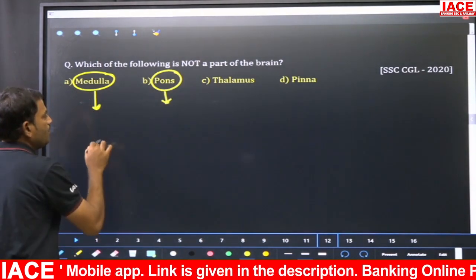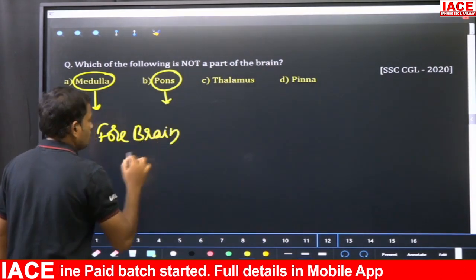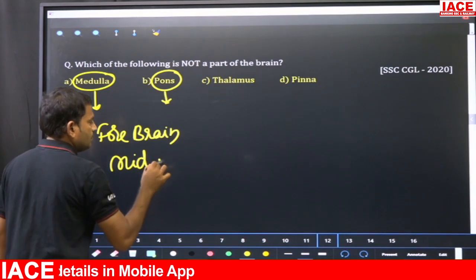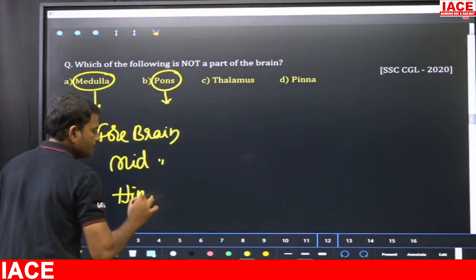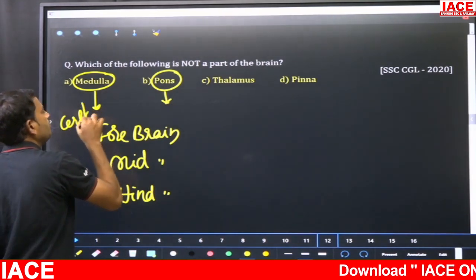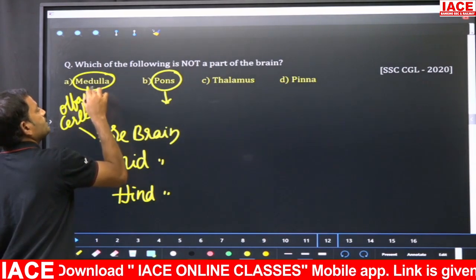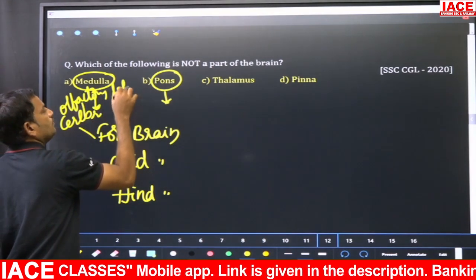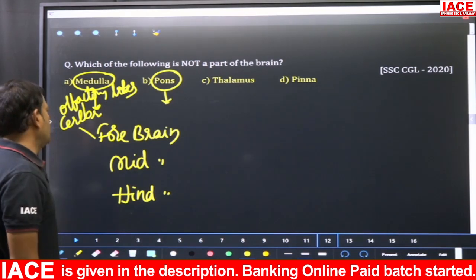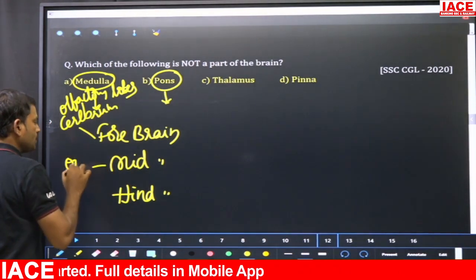As I already mentioned, there are three parts in the brain: forebrain, midbrain, hindbrain. The forebrain contains cerebrum and olfactory lobes, which are required for smell. The midbrain has got optic lobes.